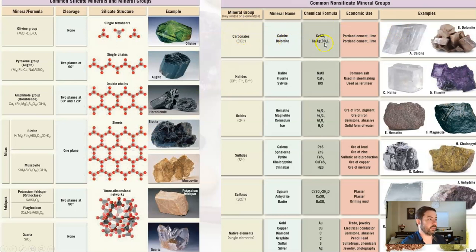Again, they end in CO3. Halides end in Cl or F or Br, like we see here. Oxides ending with O for oxygen. Sulfides ending with the S for sulfur. Sulfates ending with the SO4. And then just native elements, normal, single elemental constituent minerals.